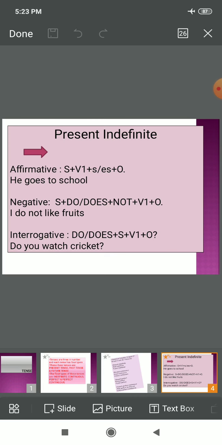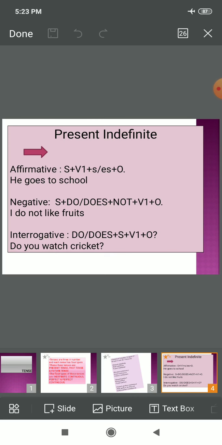So, taking the first rule of affirmative sentences. Children, I have used short forms throughout the presentation, right? Wherever I have written capital S, that means subject. V1 stands for first form of verb and capital O stands for object, right? Wherever there is V2, that means second form of verb. Wherever there is V3, that means third form of verb. I hope that's clear to you, right?